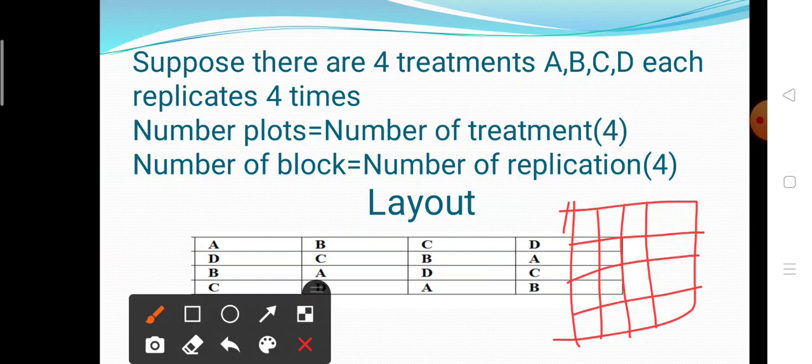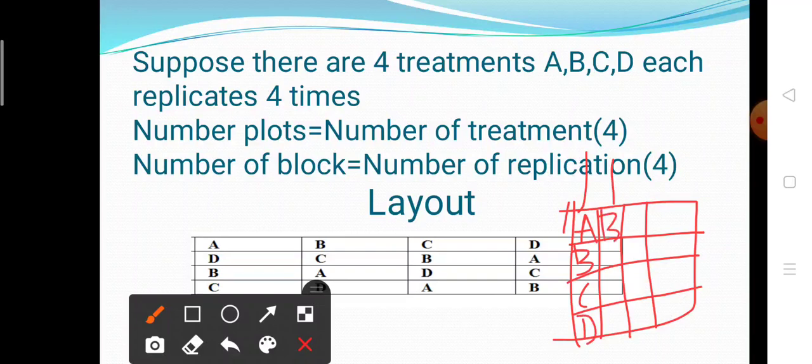Then apply the treatment in such a way that one treatment should not repeat in the same block. The vertical is the blocks. So A, B, C, D, like that.